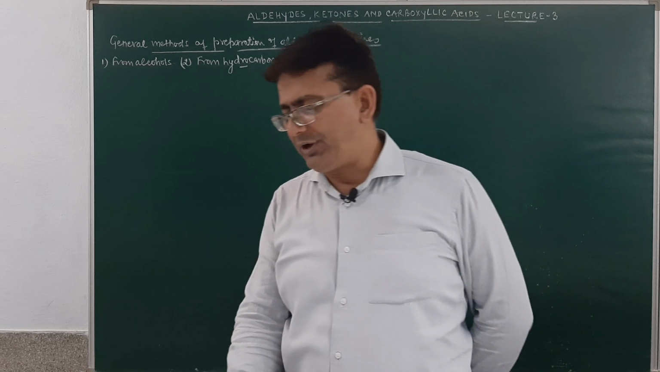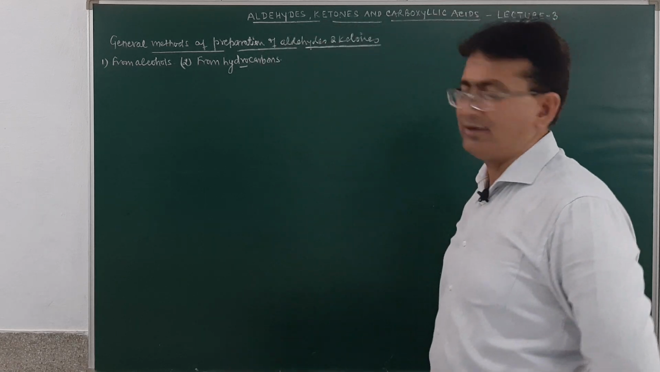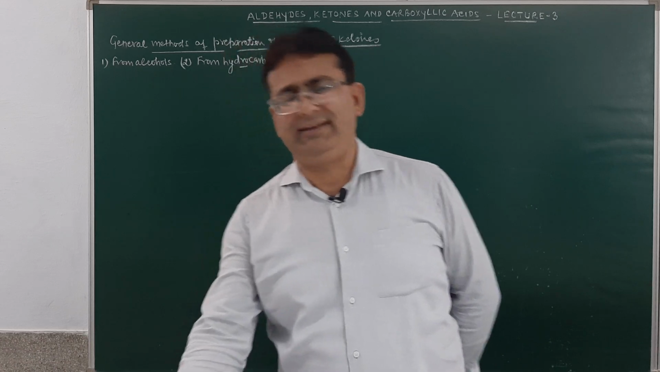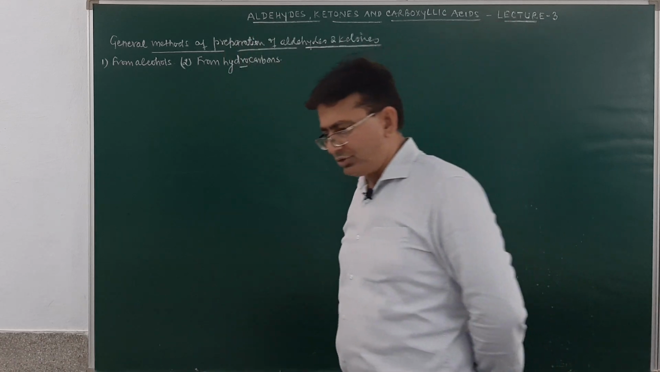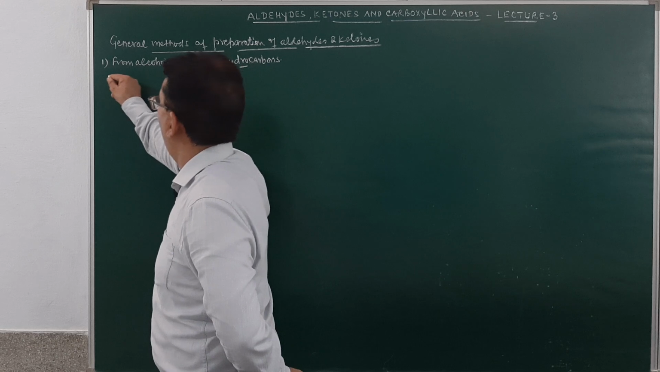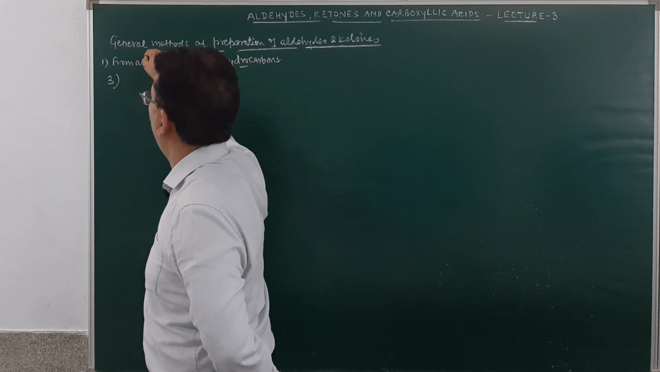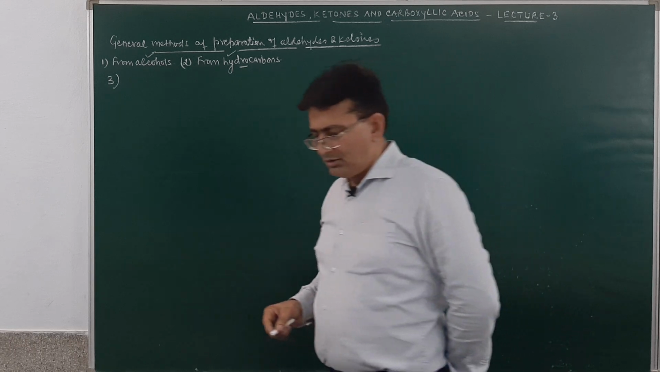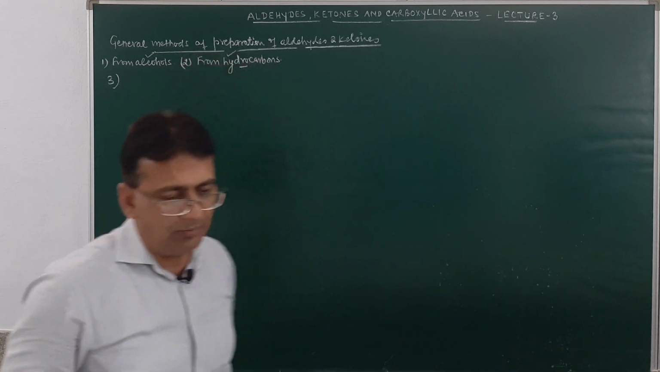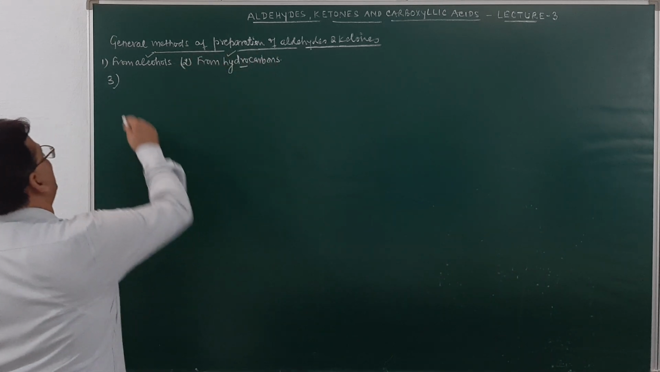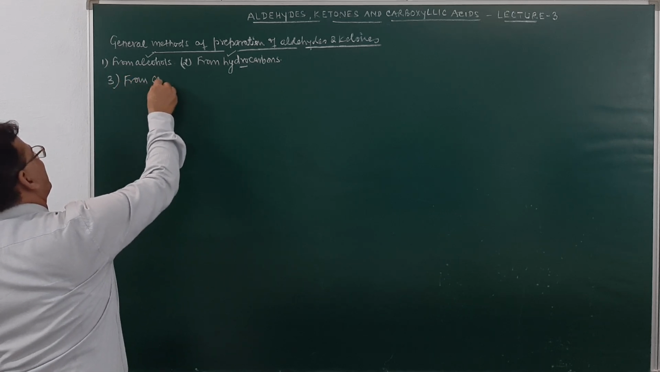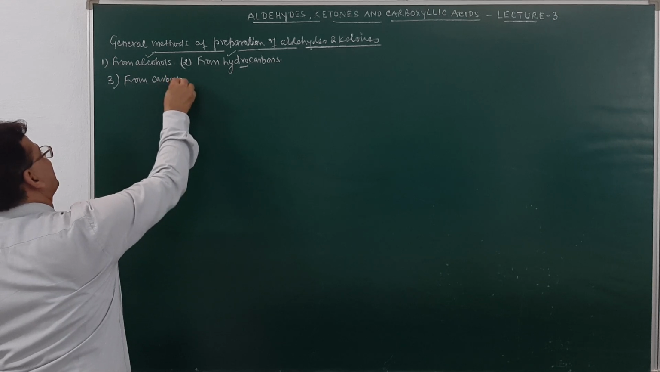Now, today we will start our discussion with the third general method of preparation, and that will be from carboxylic acid. Am I clear? So, the third method of preparation will be from carboxylic acid. Two we have done, from alcohol and from hydrocarbon. The third method of preparation will be from carboxylic acid. So, how do we prepare it from carboxylic acid?